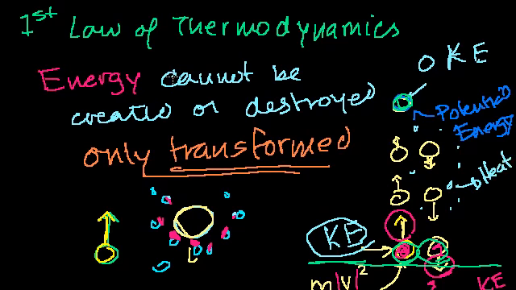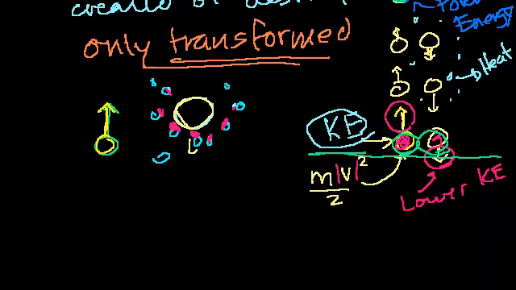So the first law of thermodynamics says, I still hold. You had a lot of kinetic energy, it turned into potential, then it turned into less kinetic energy. And where did the remainder go? It turned into heat because it transferred that kinetic energy to these air particles in the surrounding medium. Fair enough. So now that we have that out of the way, how do we measure the amount of energy that something contains?